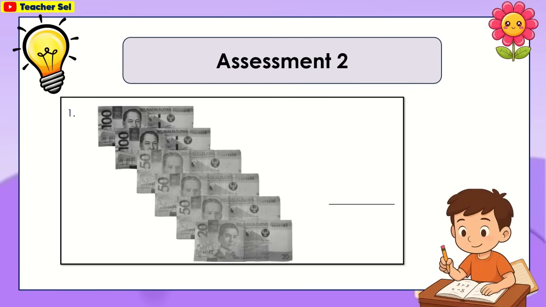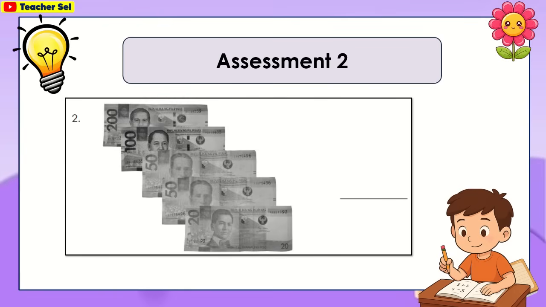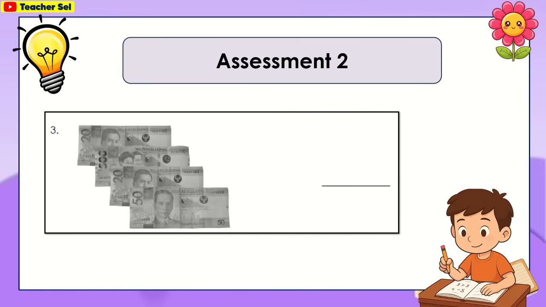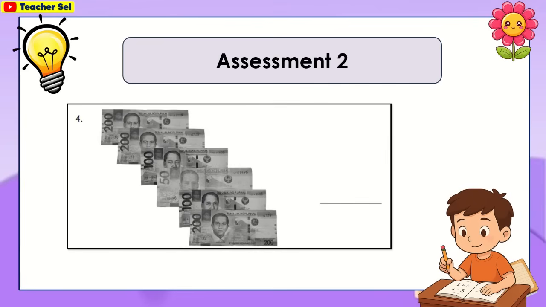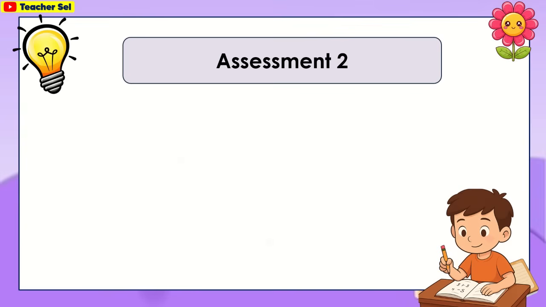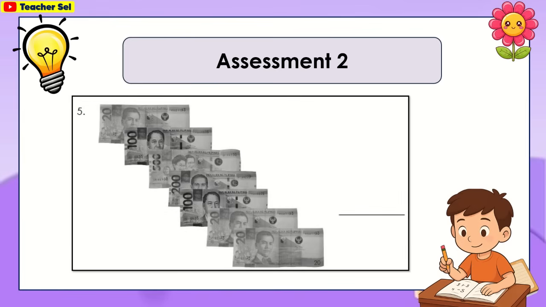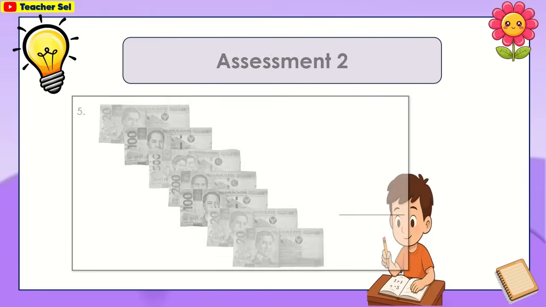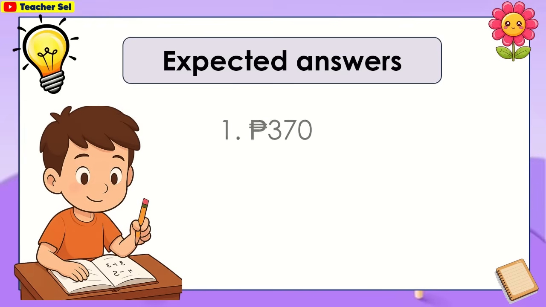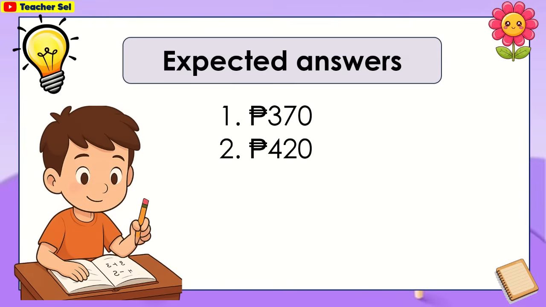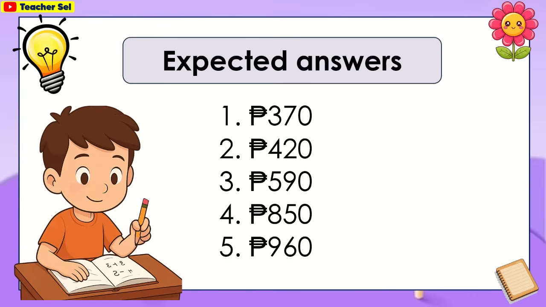For number 1, number 2, number 3, number 4, number 5. Here are expected answers: 370 pesos, 420 pesos, 590 pesos, 850 pesos, 960 pesos.